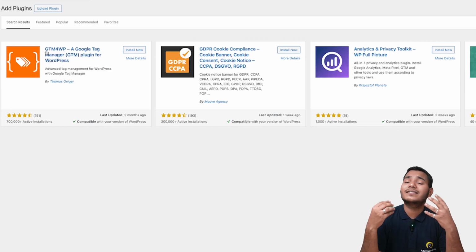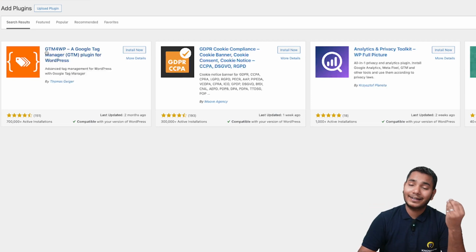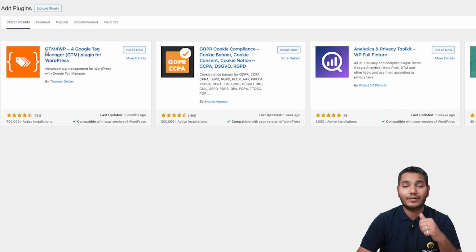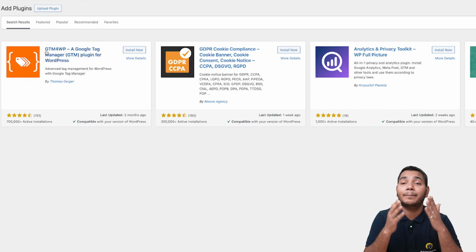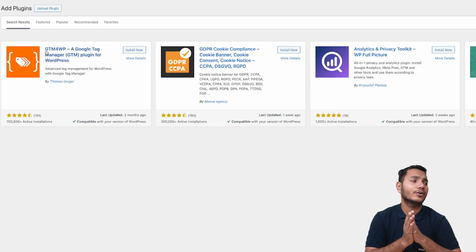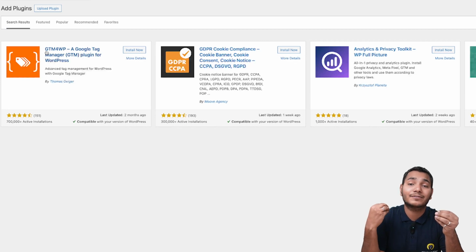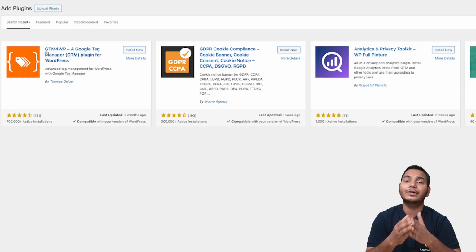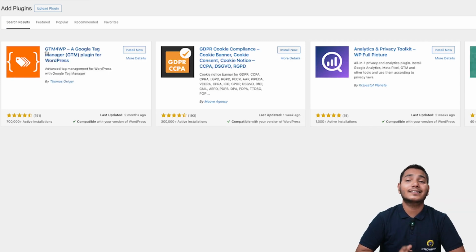Why? Because it is a slow plugin and it can drag down the performance of your website. There is no major lag, but still, if you want your website to perform at its fullest, you should definitely go with this extension, as it has a lot of features and a very small footprint, right?